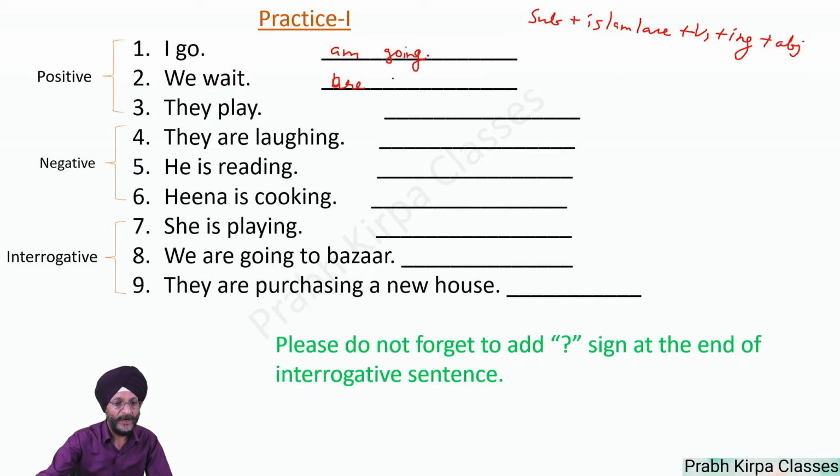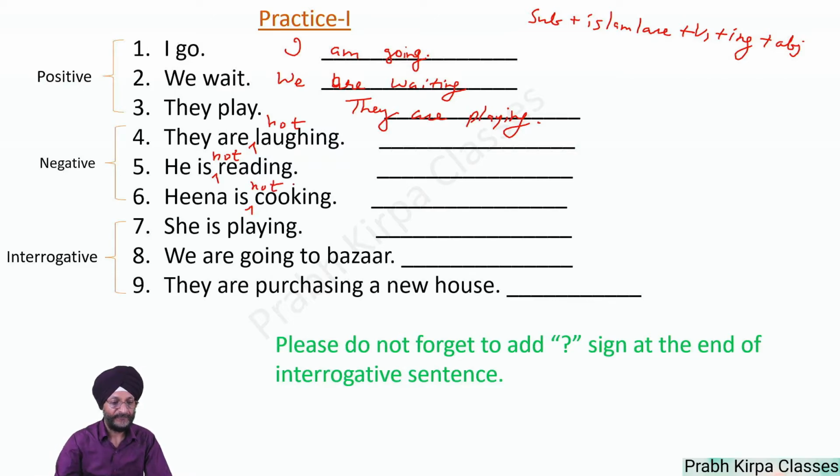We wait. We are waiting. They play. They are playing. Then we have to convert these sentences into negative. We have to simply add not. They are, we will add here not. They are not laughing. He is not reading. Hina is not cooking.